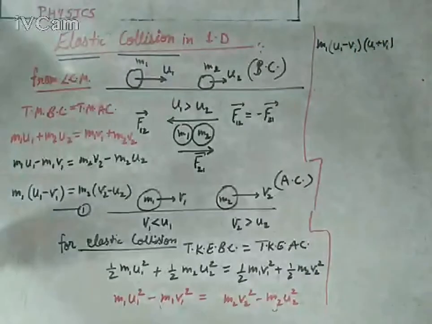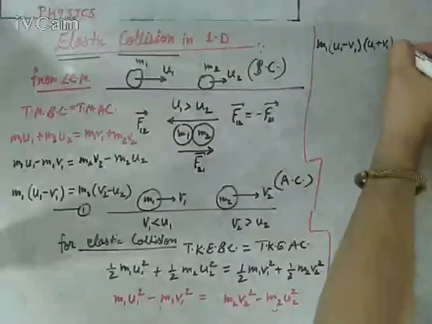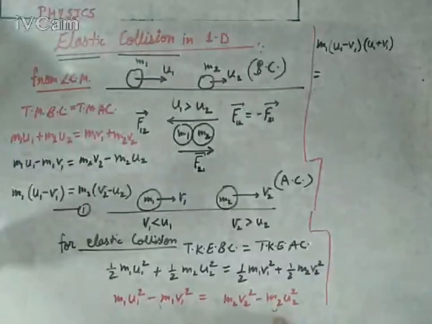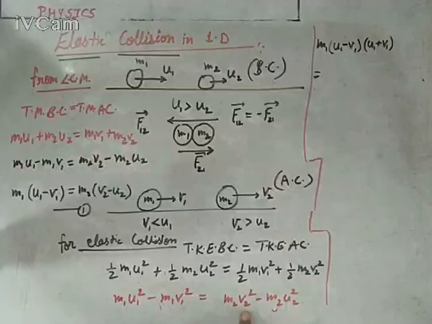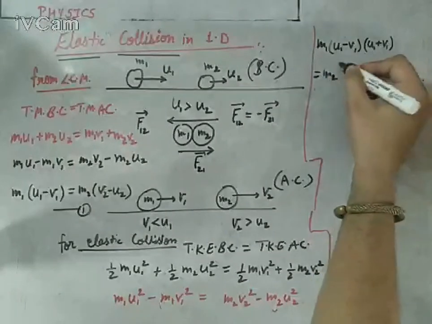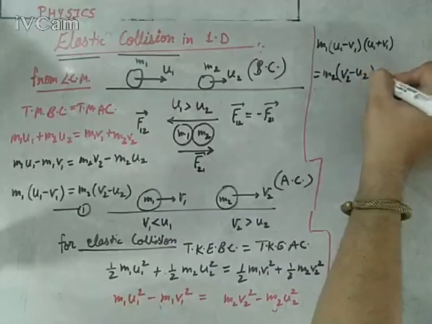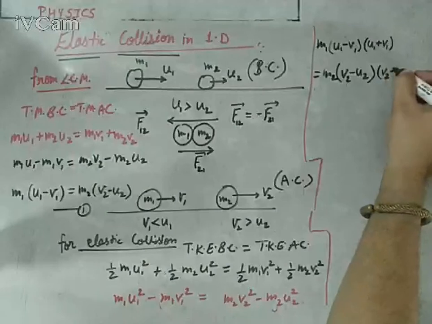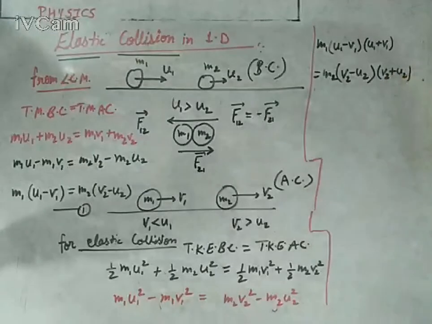Keep this in your mind. Equals, the same process will be there: m2 common, so v2 square minus u2 square is (v2 minus u2) and (v2 plus u2). So m2 common, (v2 minus u2) and (v2 plus u2).